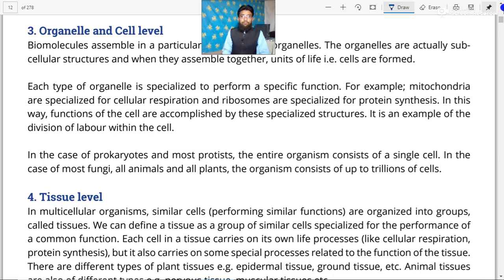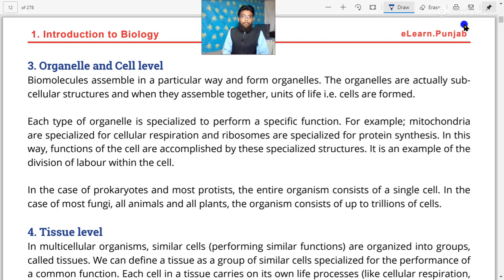Dear cadets, biomolecules assemble in a particular way and form organelles. Biomolecules combine together in a specific way, and they form different organelles.